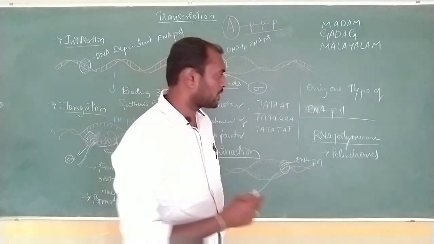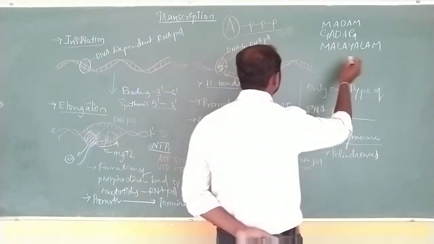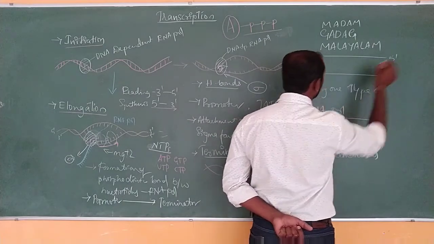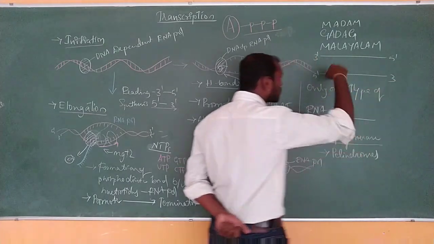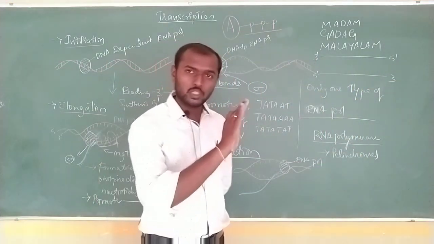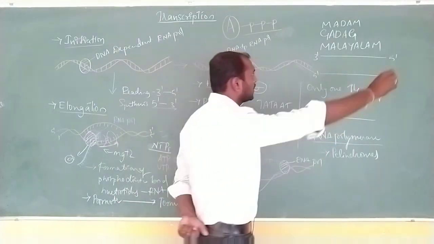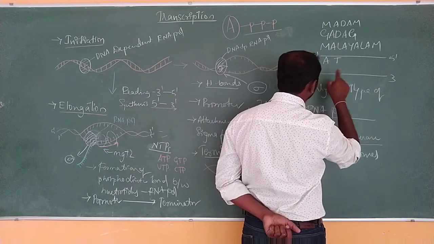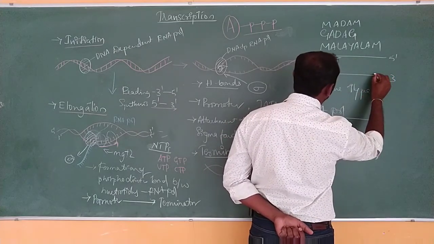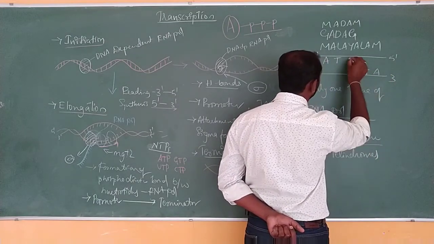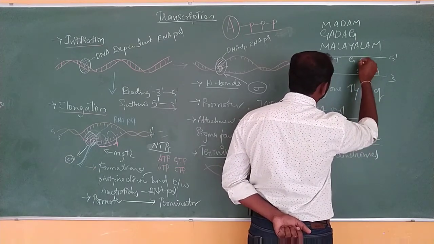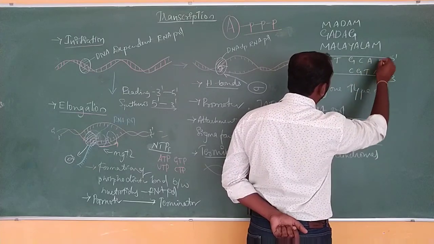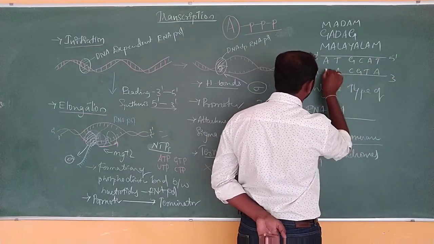This is what we call palindromic sequences. The same thing is going to happen in the case of DNA. For example, if we have two strands, that is 3 dash to 5 dash and 5 dash to 3 dash, and you read the sequence in both directions, they will remain similar. For example, that is A T, here we are going to get A T, G C, and here A and T.